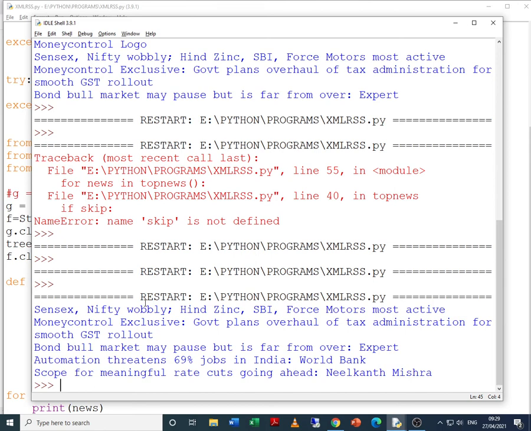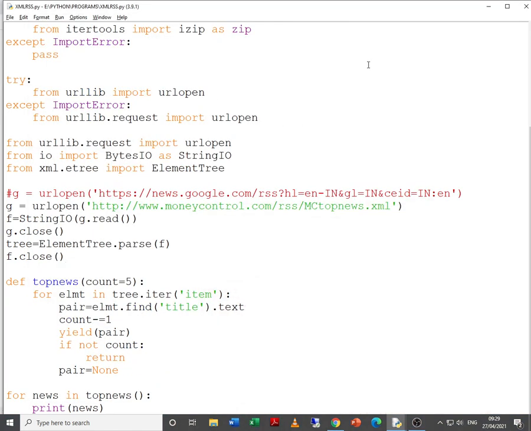If the RSS feed is available, that means there is no problem if you scrape the data from that particular website. Okay. Now, one more program that we are going to study today, which is a little different.